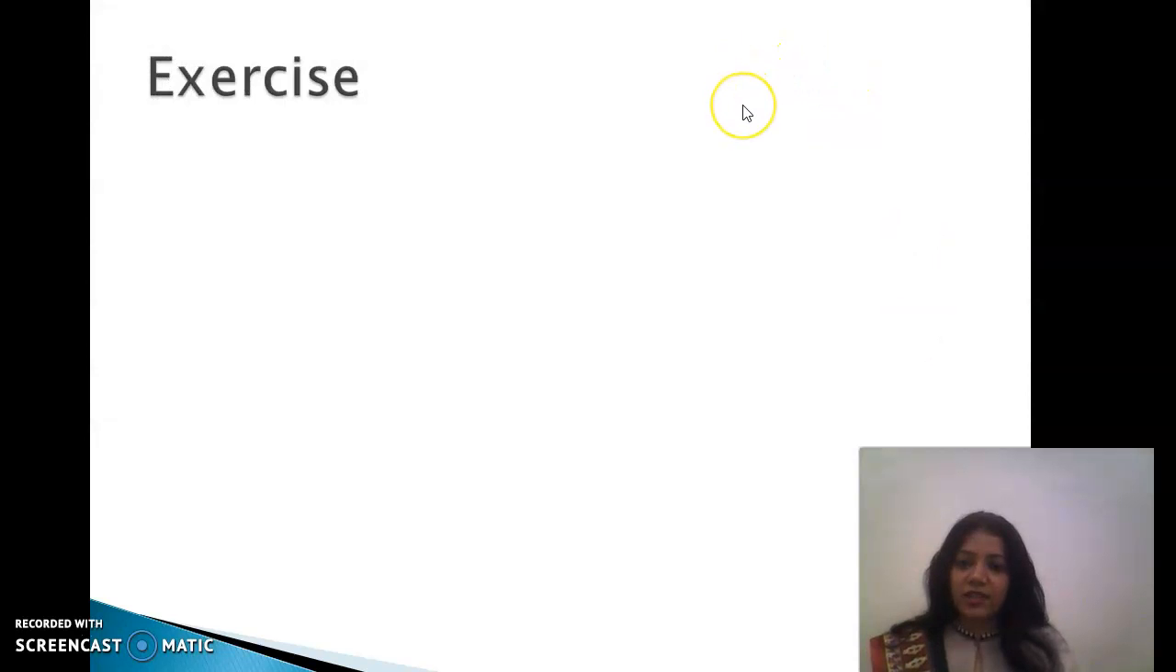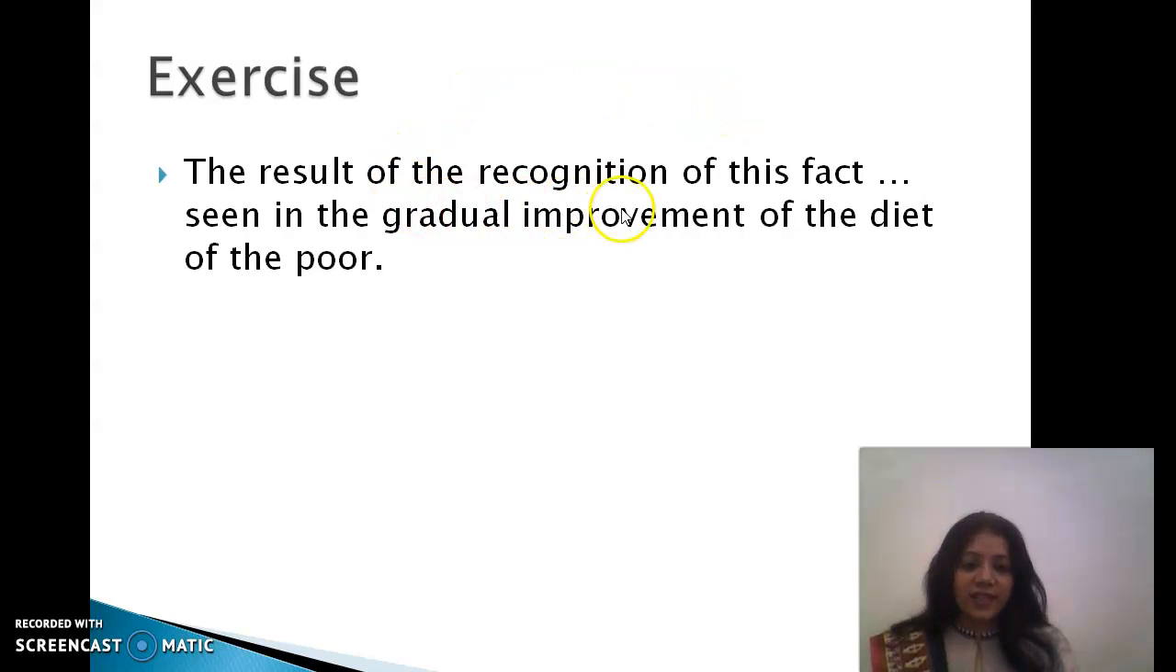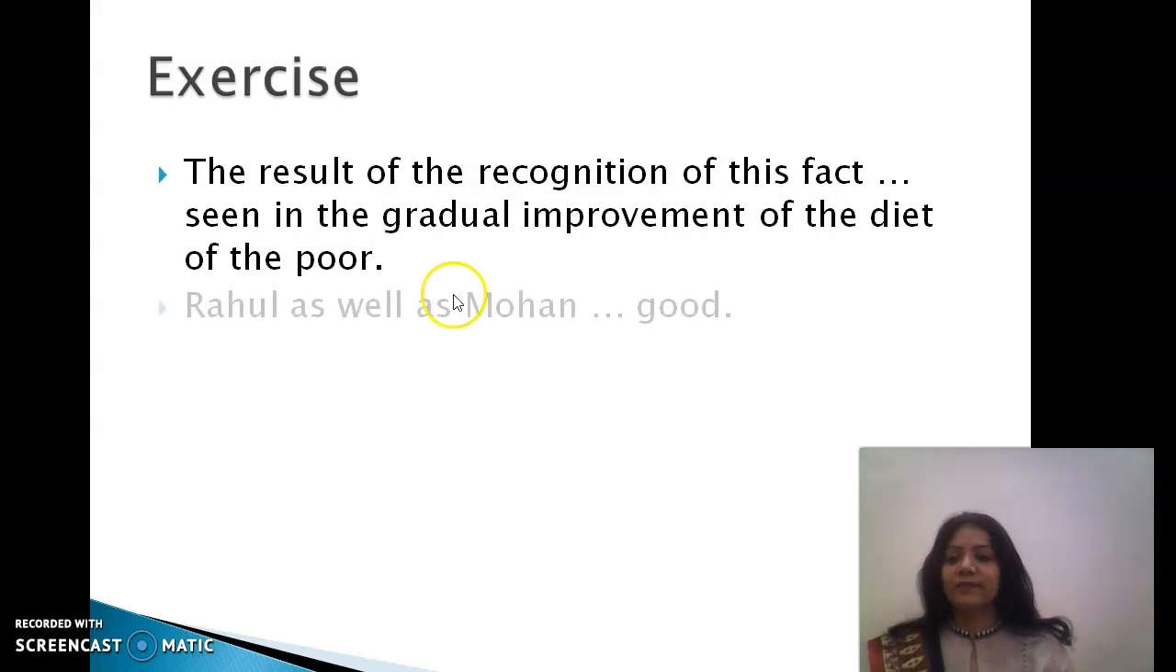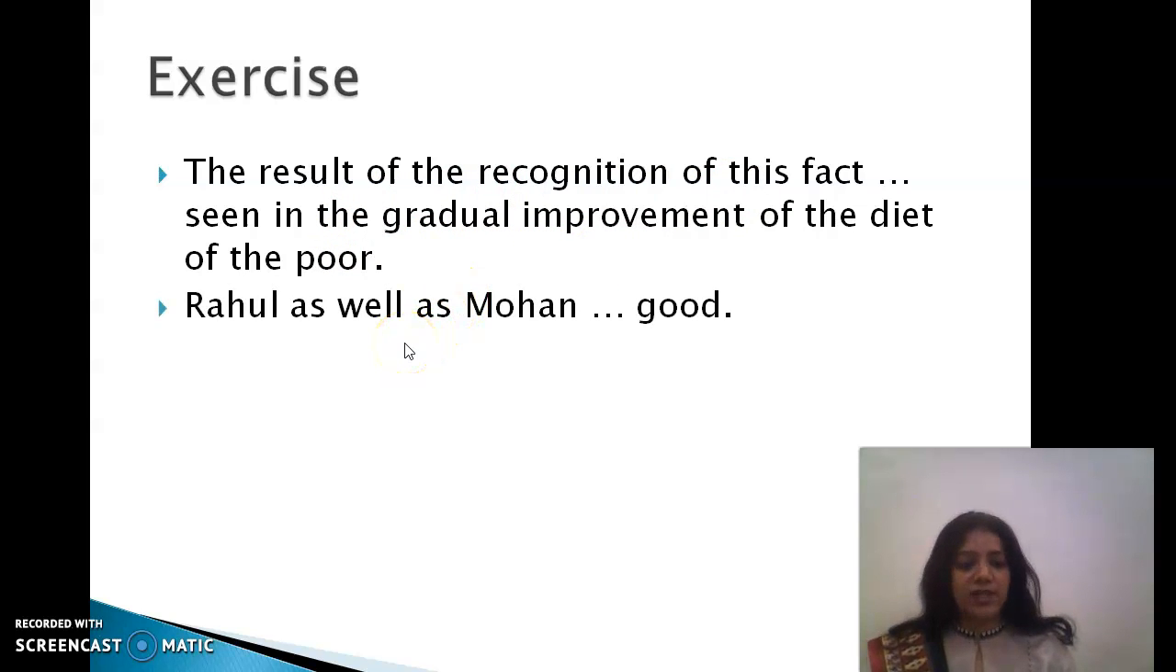Here I have kept a small exercise just to see how much we have learned. Look at the first sentence. The result of the recognition of this fact. Here we have to identify what the subject is. Here the subject is result. So according to result, the verb will be used. It should be: The result of the recognition of this fact is seen in the gradual improvement of the diet of the poor. Let's move on. Rahul as well as Mohan. I have just explained, Rahul as well as Mohan means Rahul along with Mohan is good.